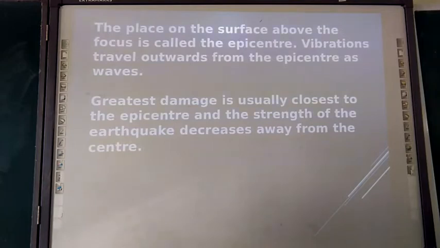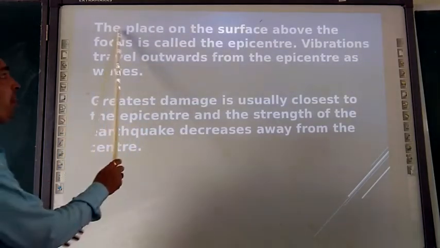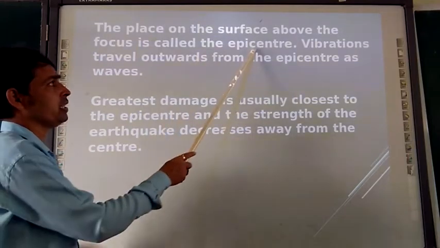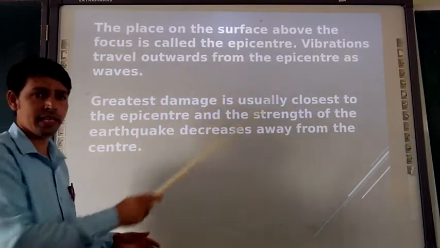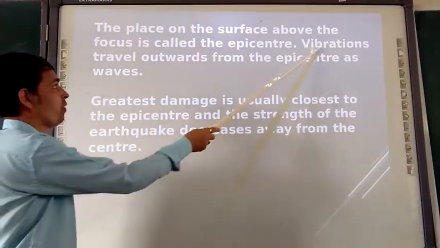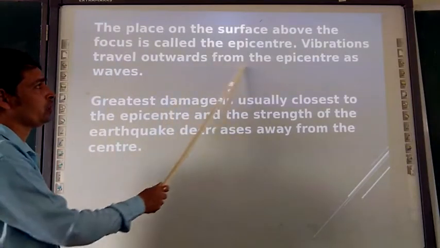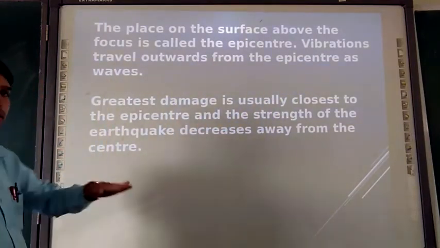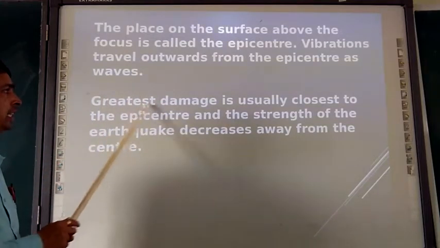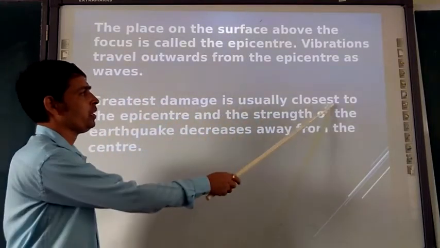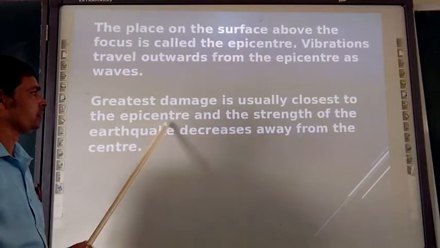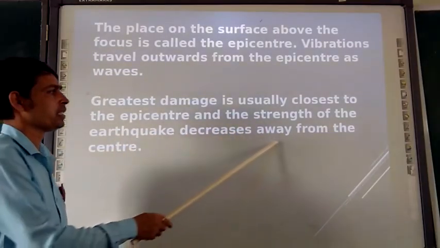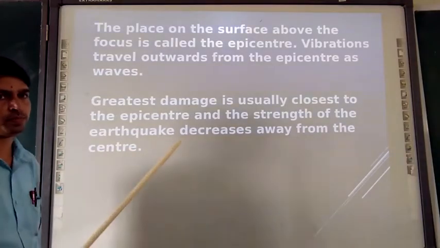Next, the place on the surface above the focus is called the epicenter. We will see in the figure. Vibrations travel outwards from the epicenter as waves. So the greatest damage is usually closest to the epicenter, and the strength of the earthquake decreases away from the center.